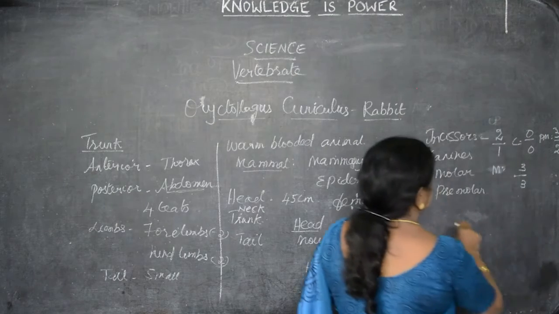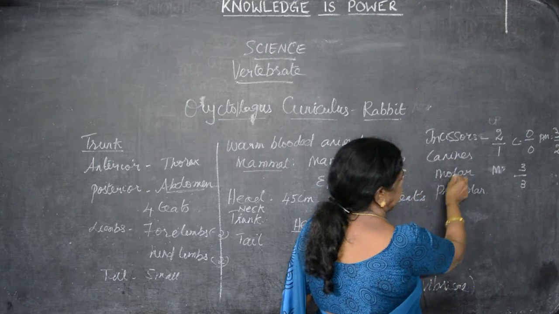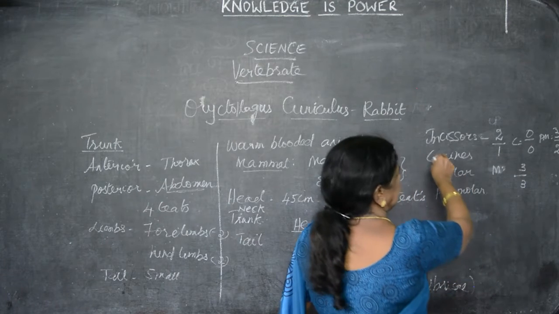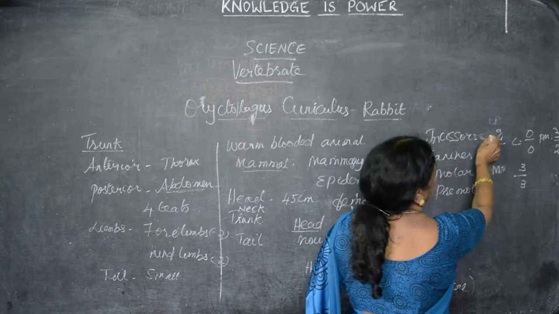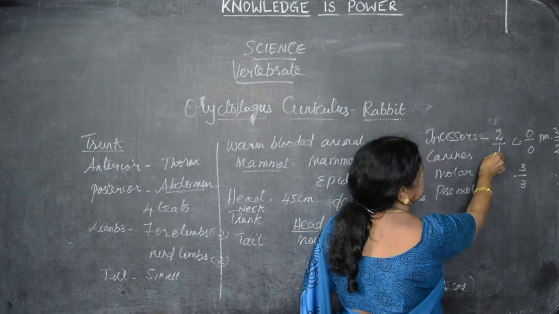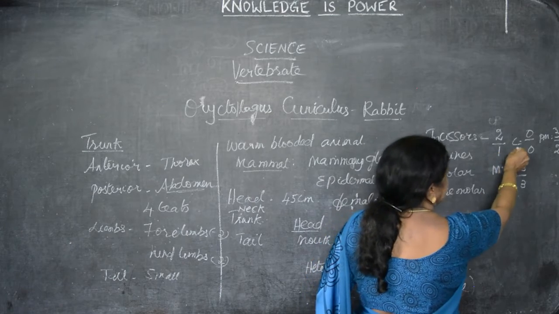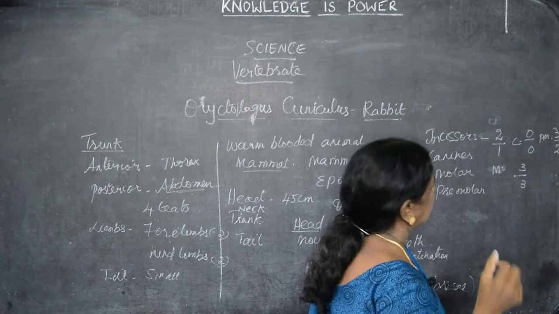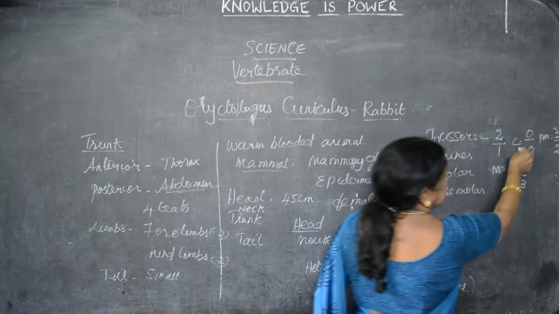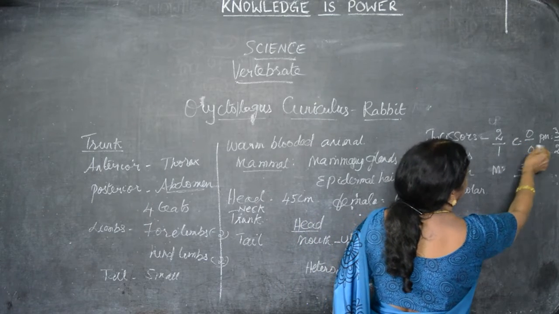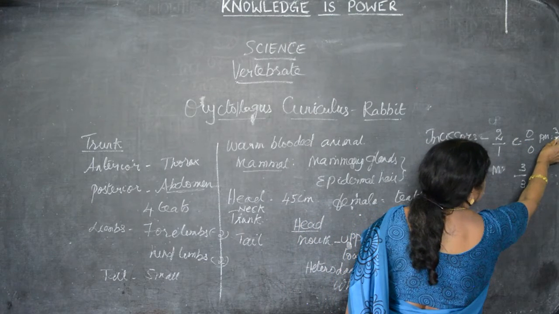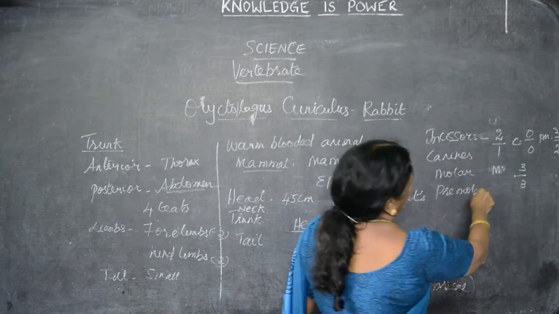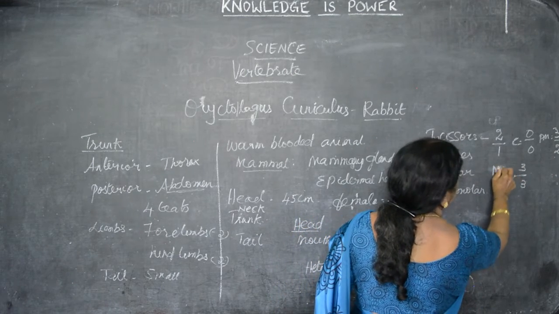So the 4 kinds of teeth I said are incisor, canine, premolar and molar. Incisors are the milk teeth; in the upper jaw we see 2, in the lower jaw 1. Canine is absent in both upper and lower jaw because it is a herbivorous animal; canine is a tearing tooth, so it is absent. Premolars: 3 teeth in the upper jaw and 2 in the lower jaw. Molars are 3 on both sides, upper or lower.